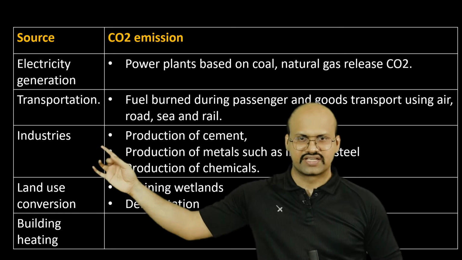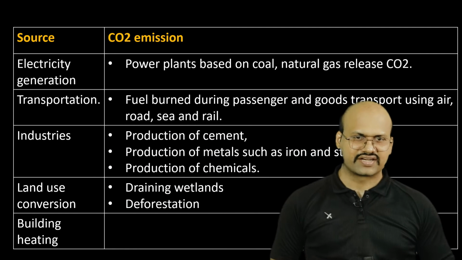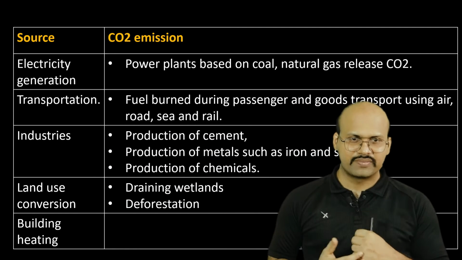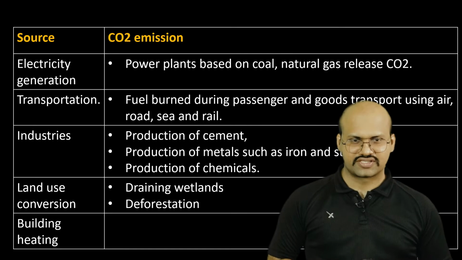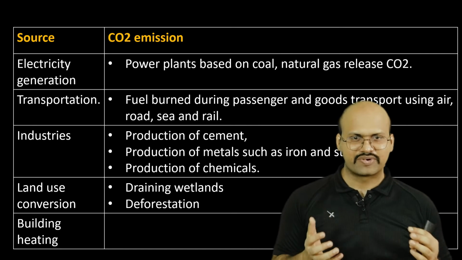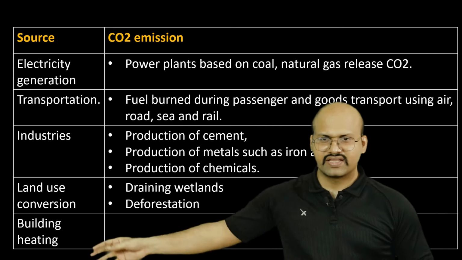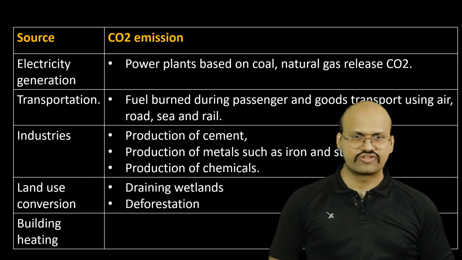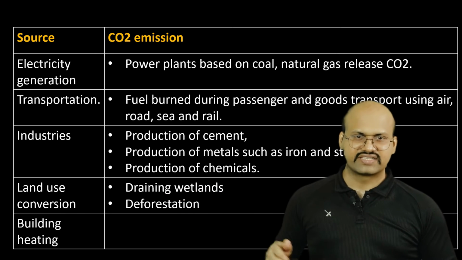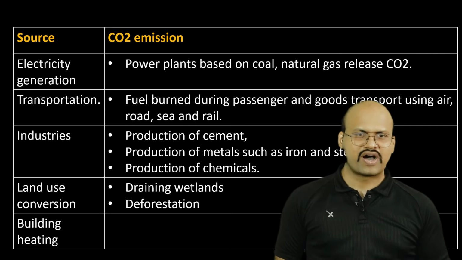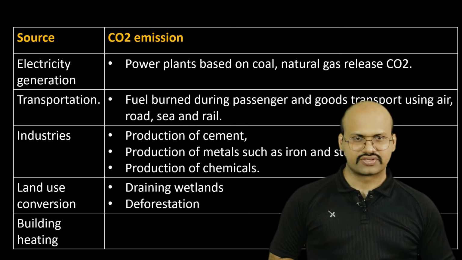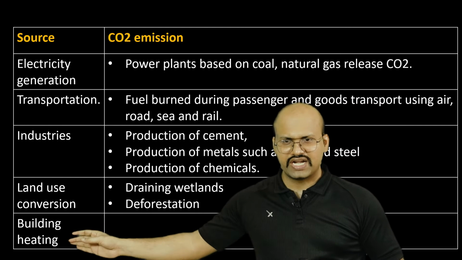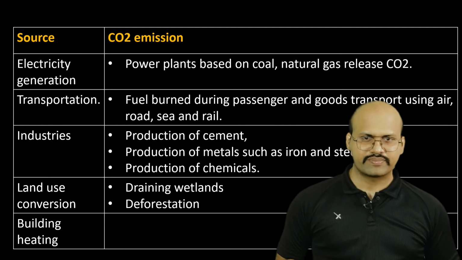Then there are industries like cement industries, metal industries or chemical industries. These industries use chemical processes, and during these chemical processes we get carbon dioxide, and this carbon dioxide is released in the atmosphere. Then there is land use conversion. We see that draining wetlands as well as deforestation also releases carbon dioxide in the atmosphere, because when we drain wetlands there is biomass under the water. This biomass, when exposed, is decomposed, and this decomposition process releases carbon dioxide in the atmosphere. Building heating also releases carbon dioxide in the atmosphere.